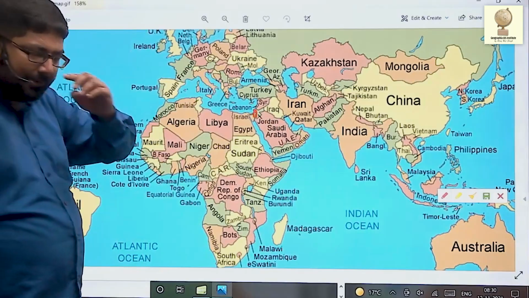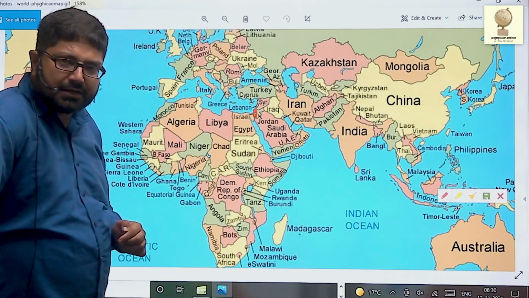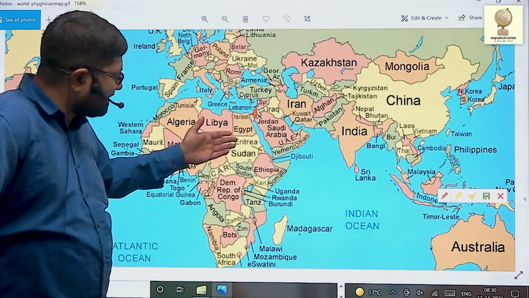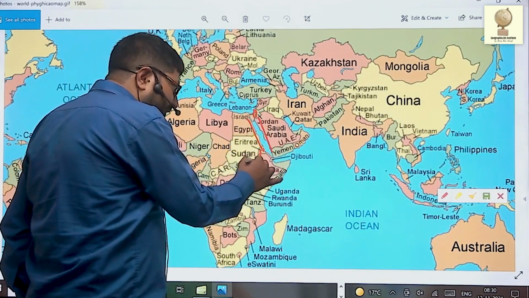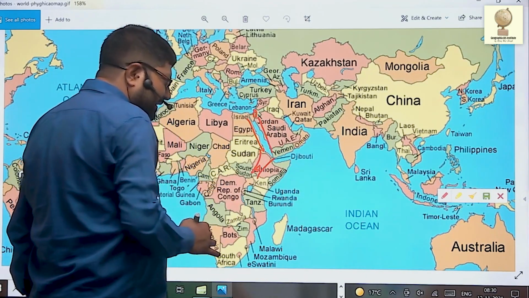I'll discuss it in detail. Lake Hulla, Sea of Galilee, Jordan River, Dead Sea, all are in the Rift Valley. Then the Red Sea is also in a Rift Valley. Then this Rift Valley moves like this. Lake Tana is in the Rift Valley.